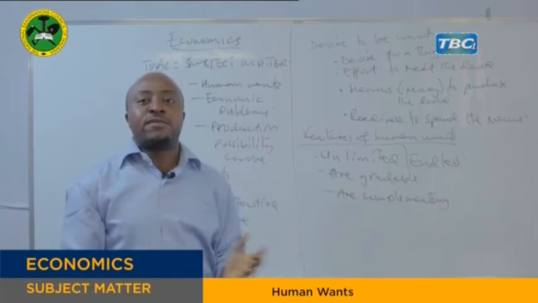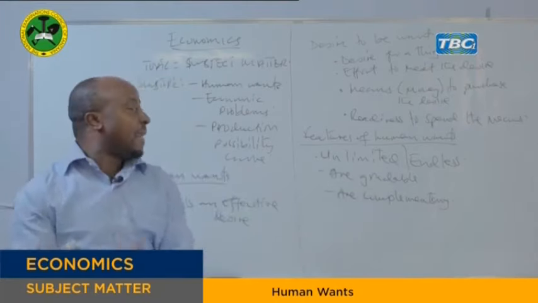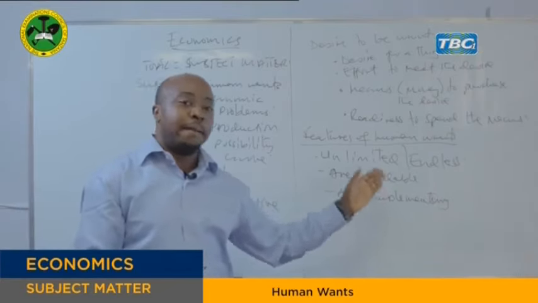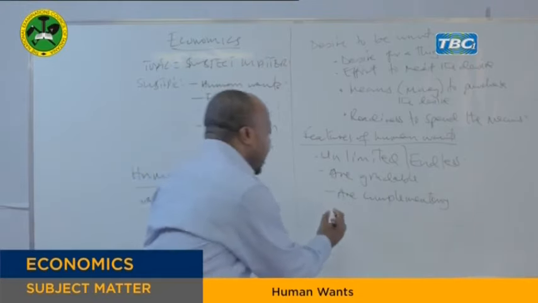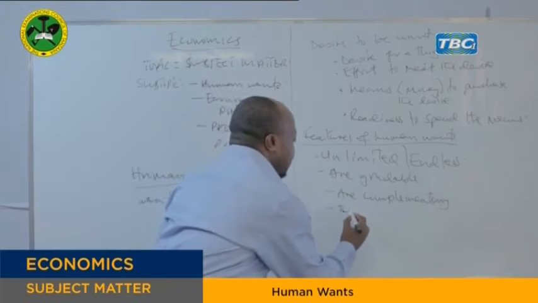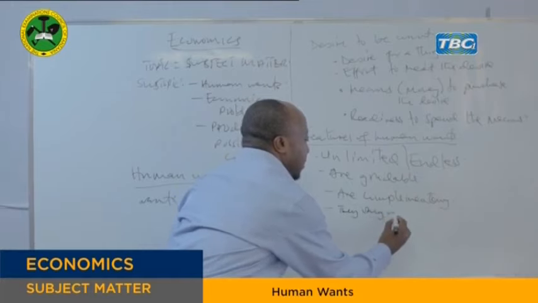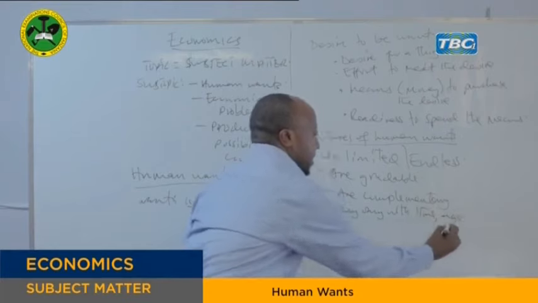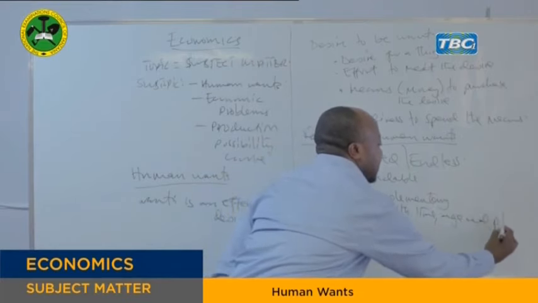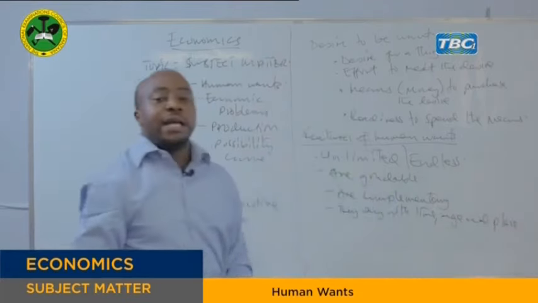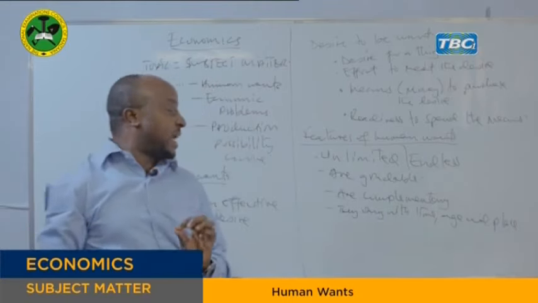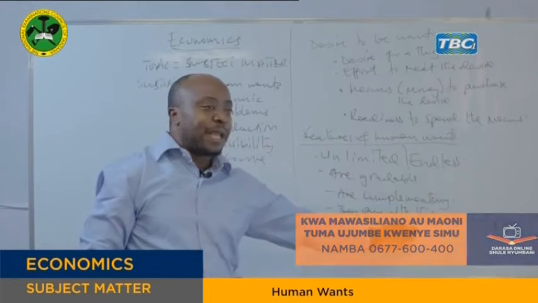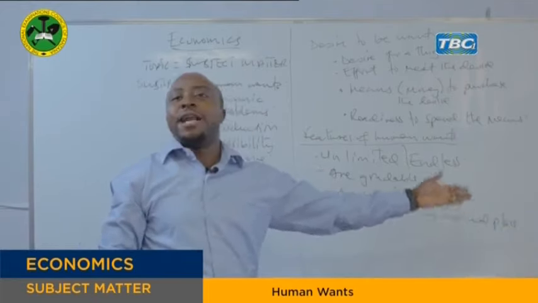So you need to satisfy buying a car, but also you need to have fuel. This is when we speak of complementary. But also we say human wants vary with the time, age, and the place. You see, this is also a nature and characteristic of human wants: they vary. They differ in time, they differ in age, they differ in place.